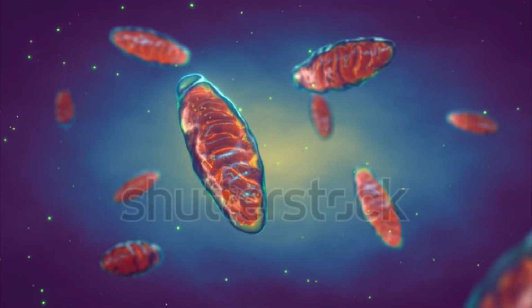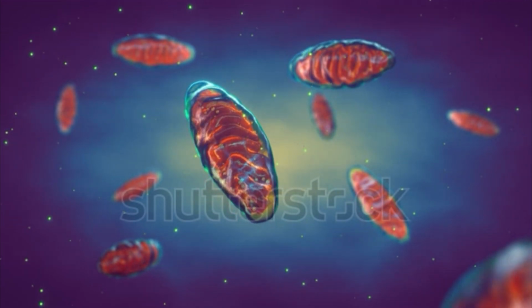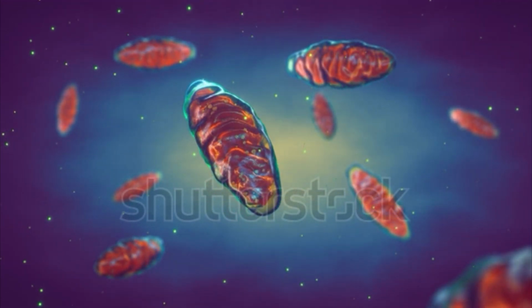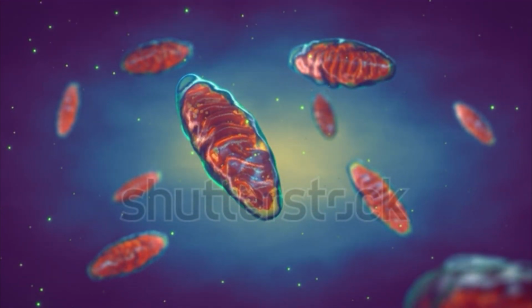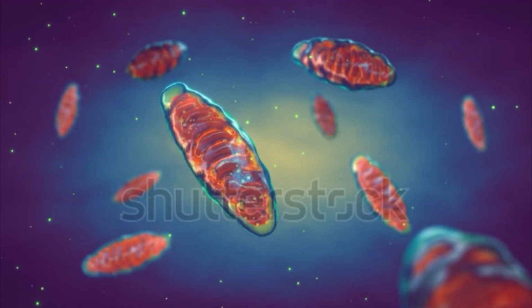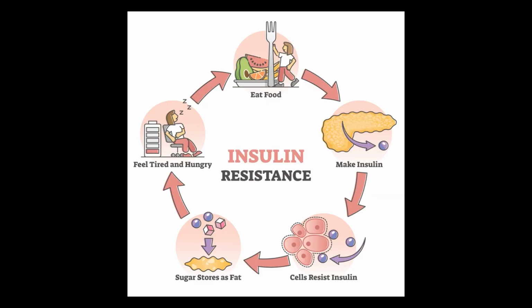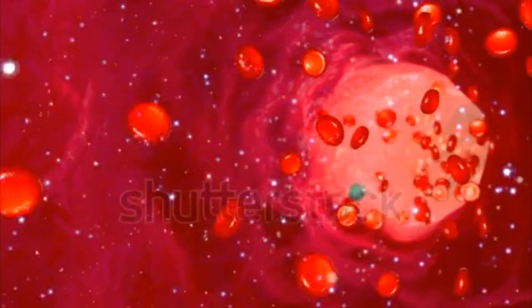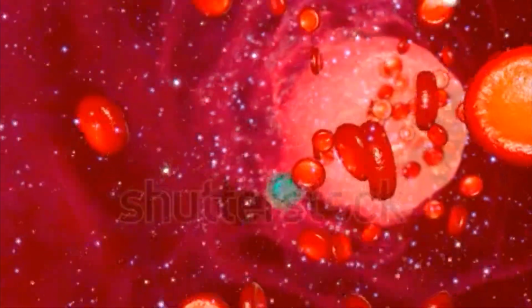At the core of this issue is cellular respiration, the process your body uses to convert food into energy. This intricate system ensures that every cell in your body has the energy it needs to function. But what happens when this process goes awry? Enter insulin resistance, a condition where your cells stop responding to insulin, the hormone responsible for delivering glucose, or energy, to your cells.